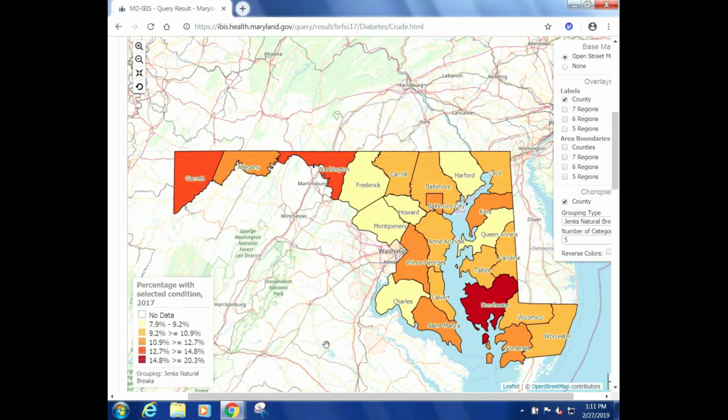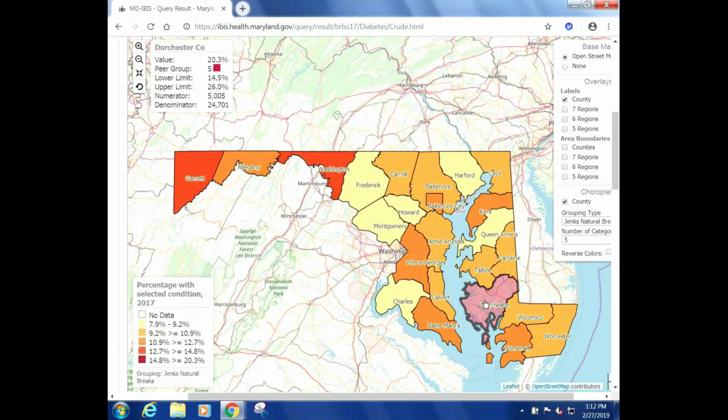So one thing that stands out on this map, we can see we do have one county that's in red, which is Dorchester County. So if I'd like to understand why, I can just place the mouse right over Dorchester County, and a little box pops up in the upper left-hand portion of the screen with some stats for Dorchester County. So we have the county name on top, followed by the value, which is the prevalence estimate or percent of adults in Dorchester County that have diabetes.